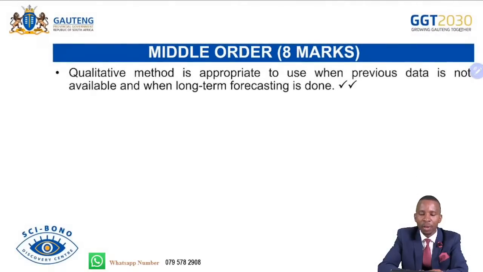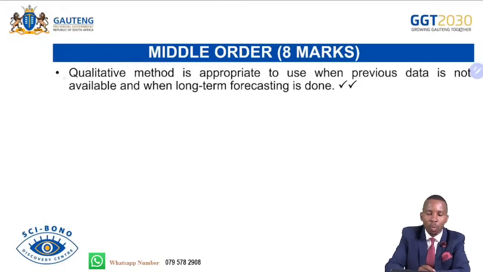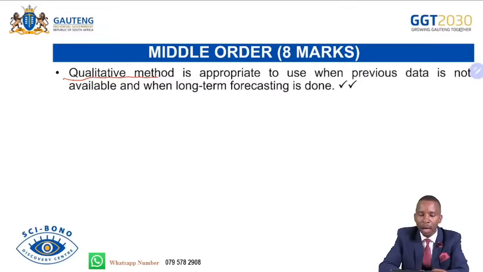A qualitative method is appropriate to use when previous data is not available. So one will use the qualitative method if the previous information or data is not made available when long-term forecasting is done. So one will always use this method if the information is not available or the data in terms of numbers is not made available. They will use their own judgment and probabilities.